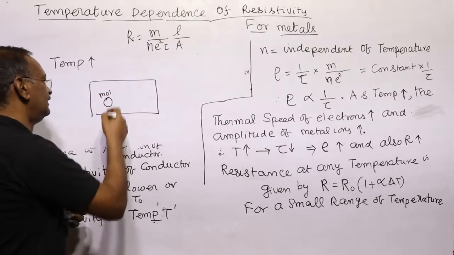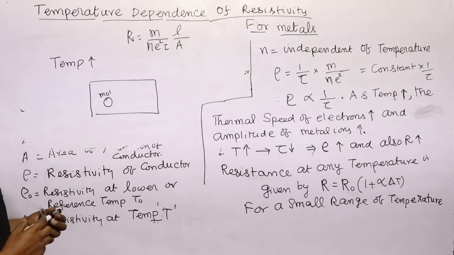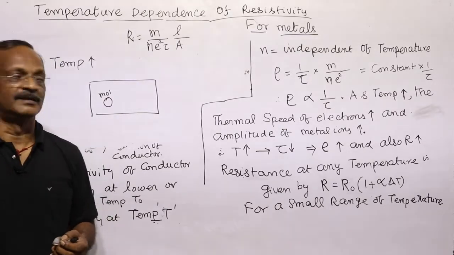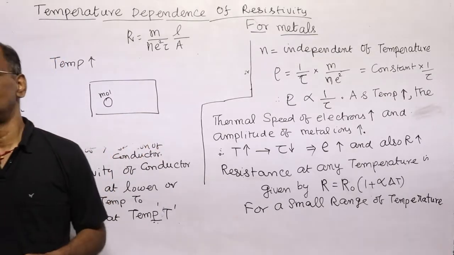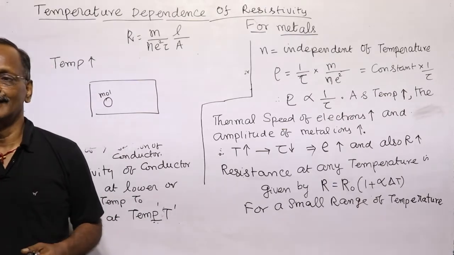As temperature increases, the molecular vibration increases, and because the molecules acquire thermal energy, the thermal agitation also increases.